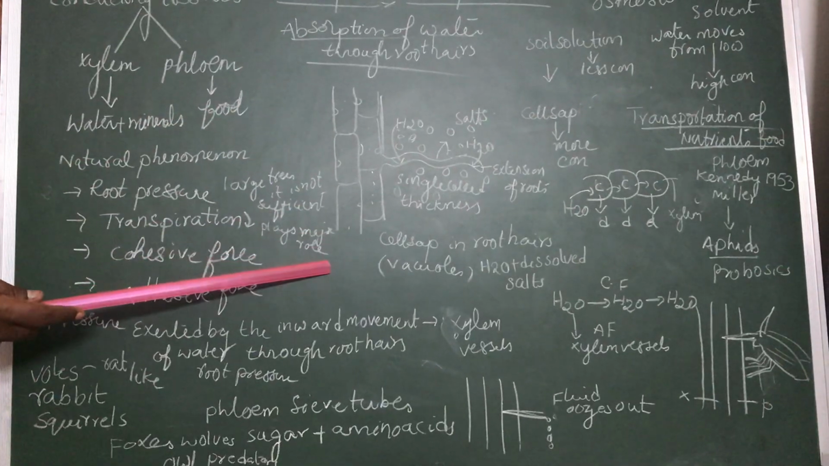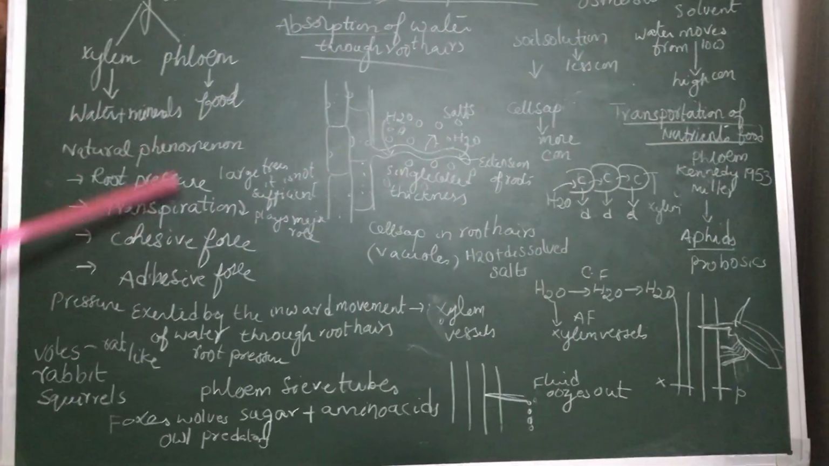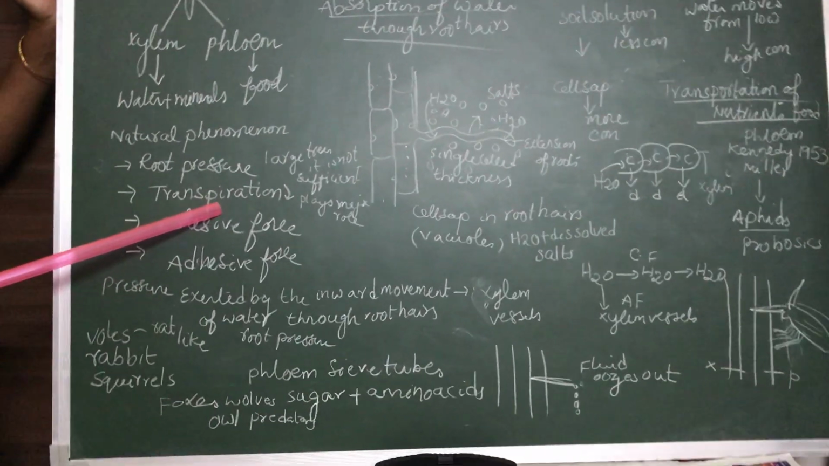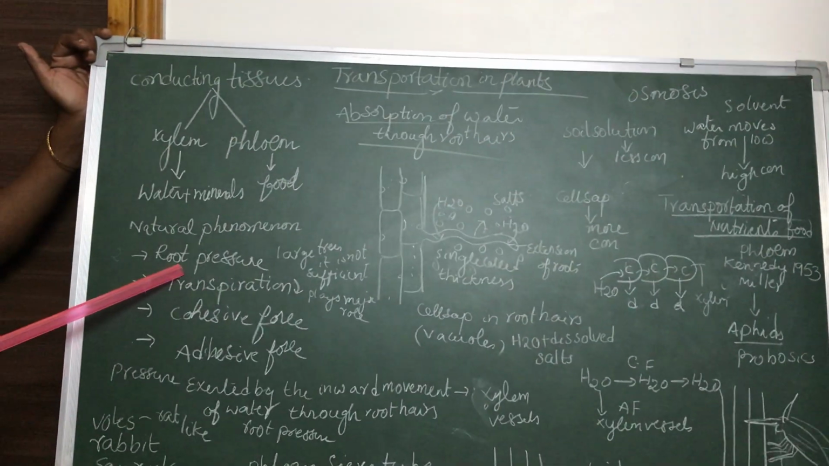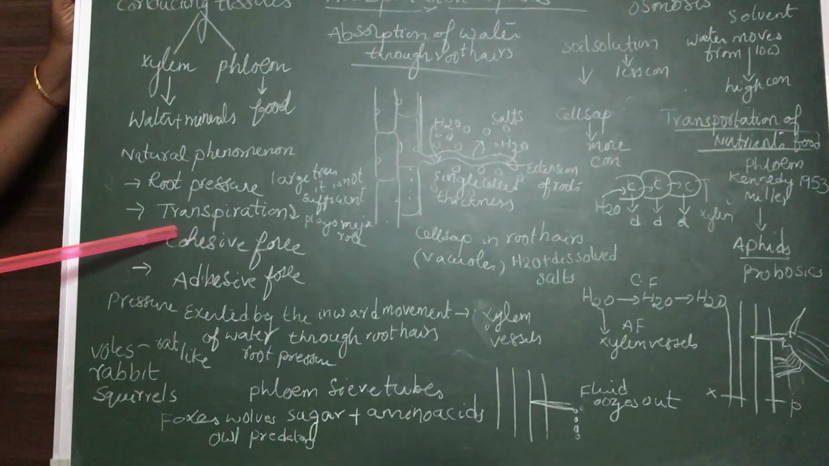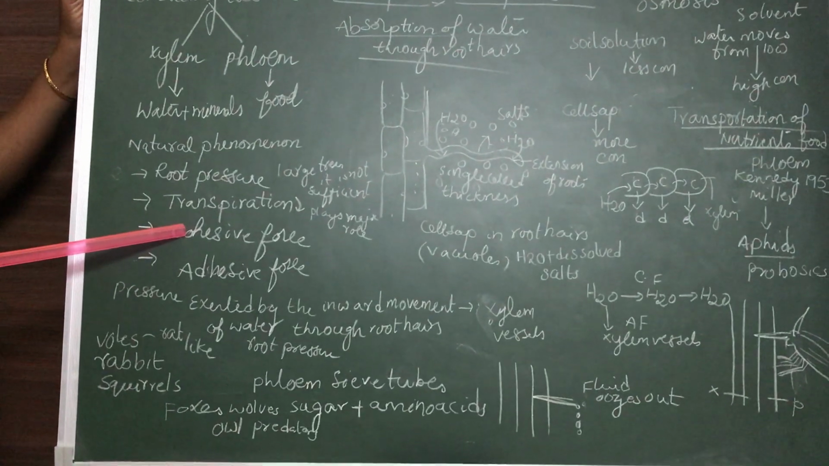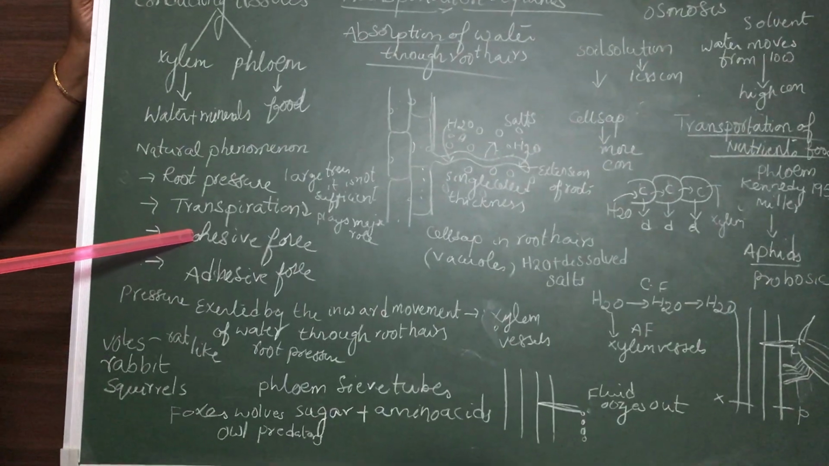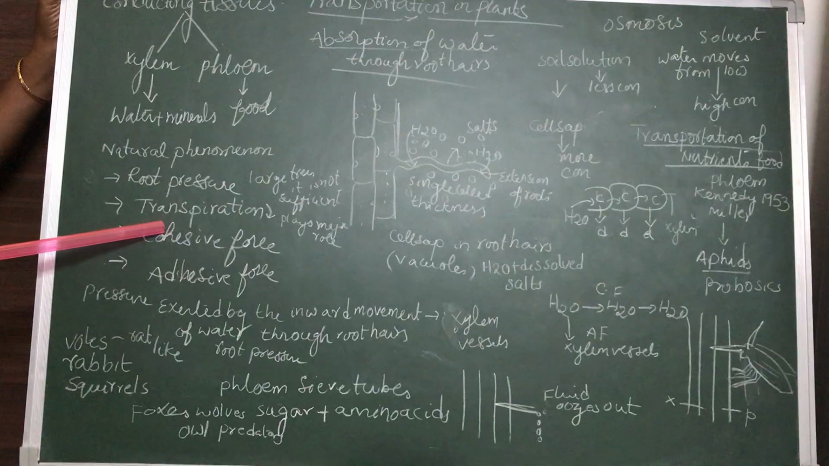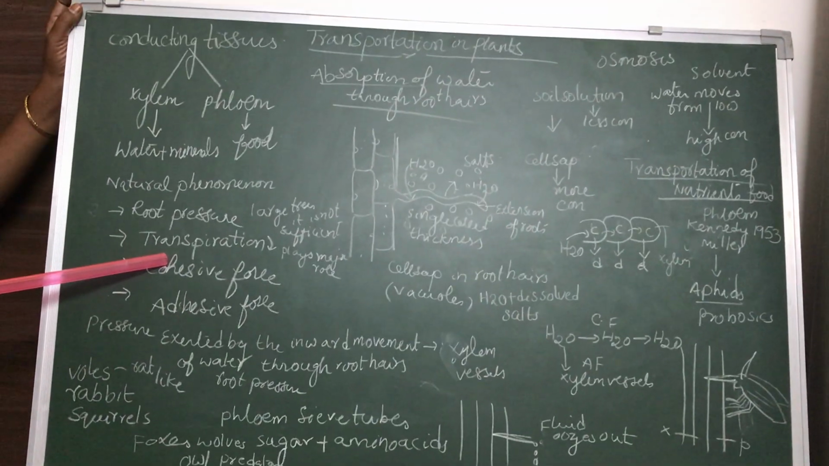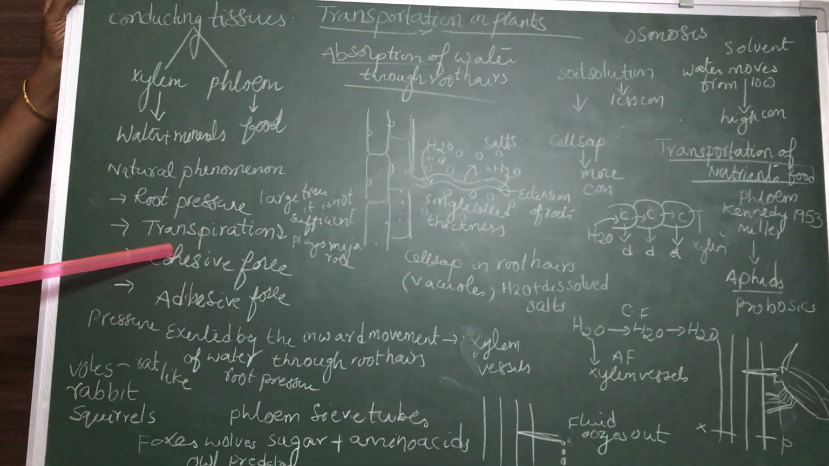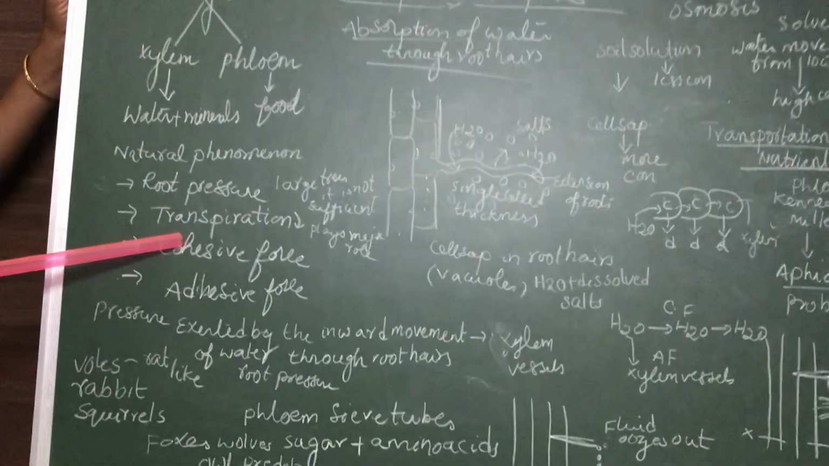For the ascent of sap, there are many natural phenomena which help the upward movement of water to a greater height. The first, we already discussed, is root pressure. The next phenomenon is transpiration. You have also heard about transpiration, learned about it in class 6, I hope. Transpiration means evaporation of water molecules in the form of water vapor through the stomata of leaves is called transpiration.